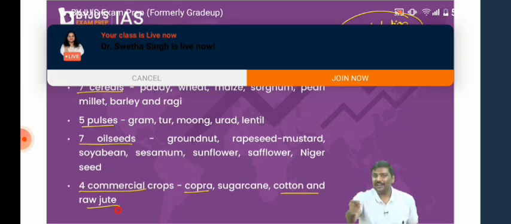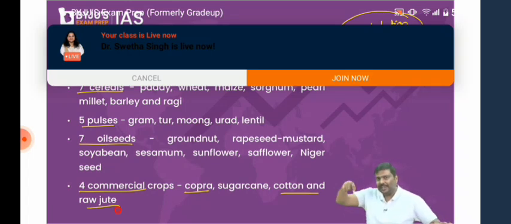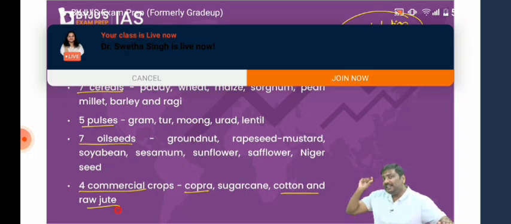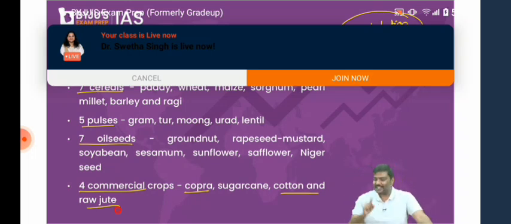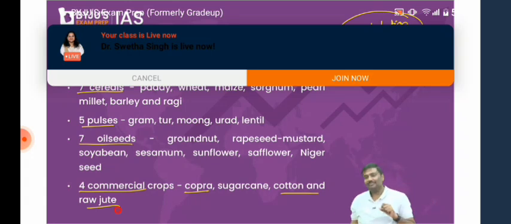Let me add one more point and I'll ask you a question on this. Think of this and answer. If Government of India pays MSP and purchases jute, and as a result of this, the amount of subsidies given crosses the 10% limit, can Government of India claim peace clause? The answer is no. It will not be allowed to claim peace clause.